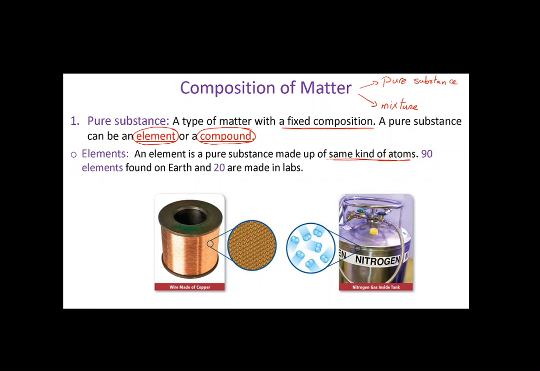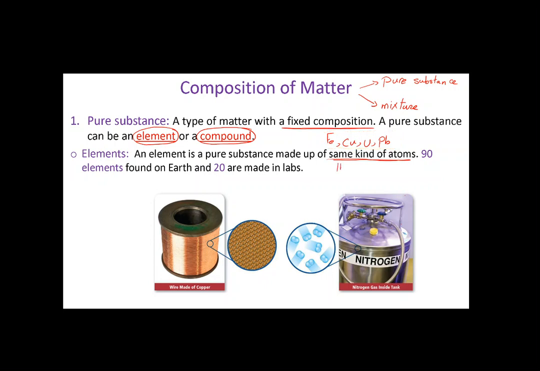Like what? Like iron. Iron is a pure substance because it's an element. Nickel, copper, uranium, lead. All of these are some elements.